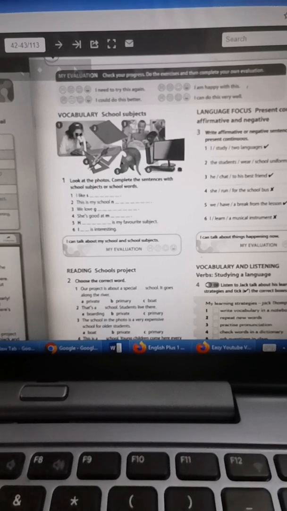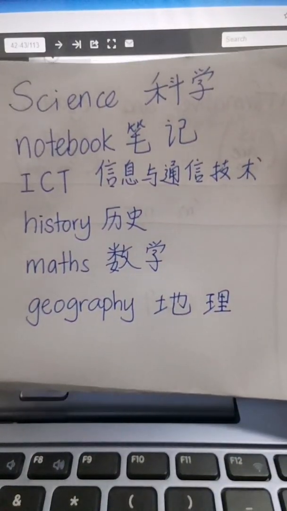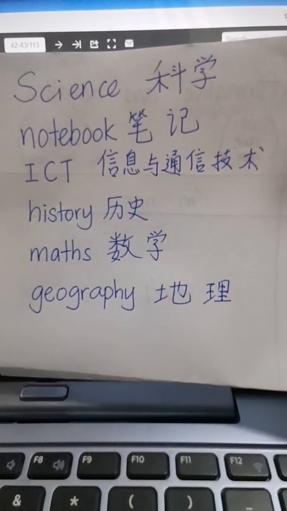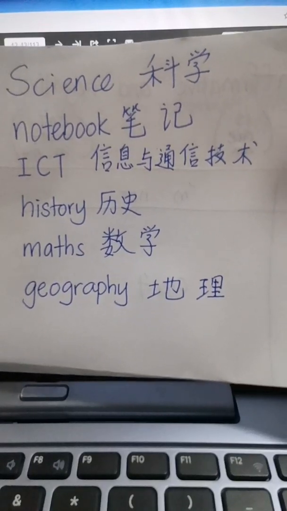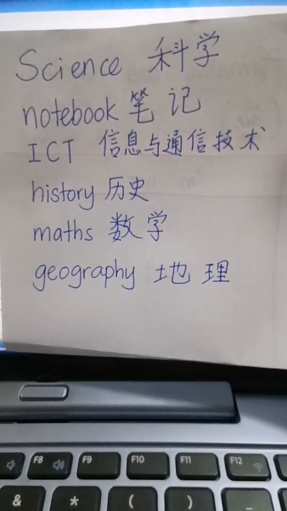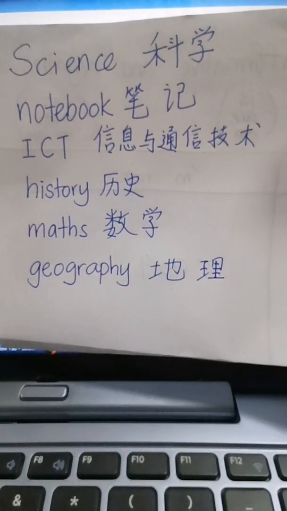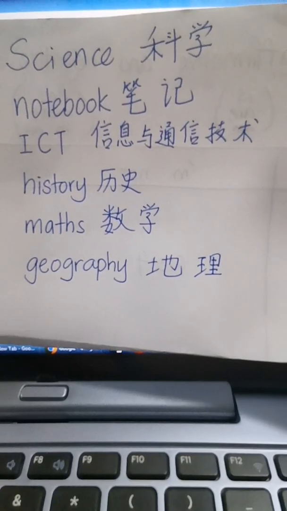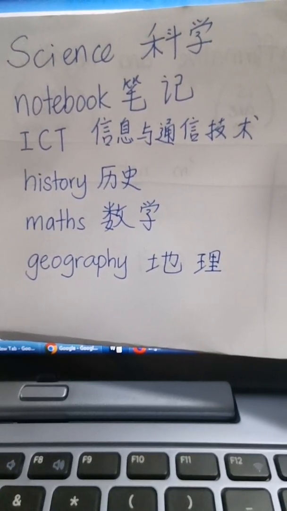Now let's look at page 42. Activity 1, vocabulary. Look at the photos 1 to 6 and then complete the sentences 1 to 6 with the correct school subjects or school words. Here, teacher will give you 6 words. Let's read together. Science, notebook, ICT. ICT is about computers. And history is about the record of the past. Maths is about numbers, and geography is about places.